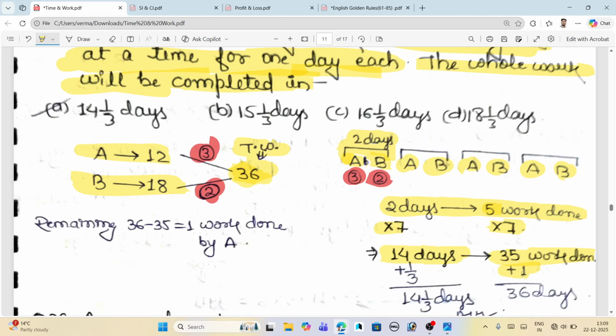So who can do this work? Who started earlier?